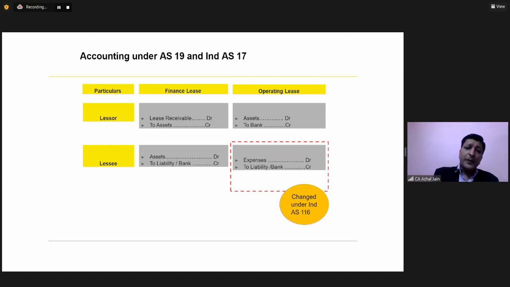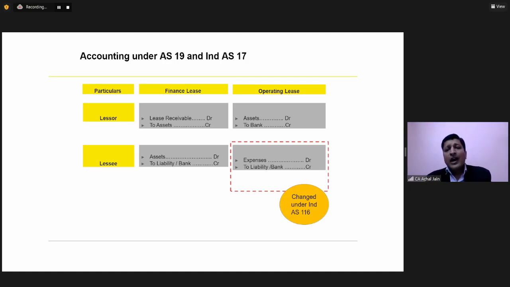Means for operating lease, a right is recorded by the lessee in its balance sheet in the form of an asset. And what does this right represent? That right represents the right to use an asset. And corresponding to that right, a liability is recorded. And what does this liability represent? That liability represents the liability to pay to the lessor over the period of the lease, which is nothing but a lease obligation.